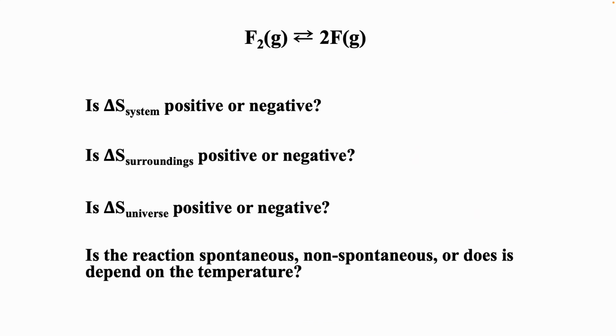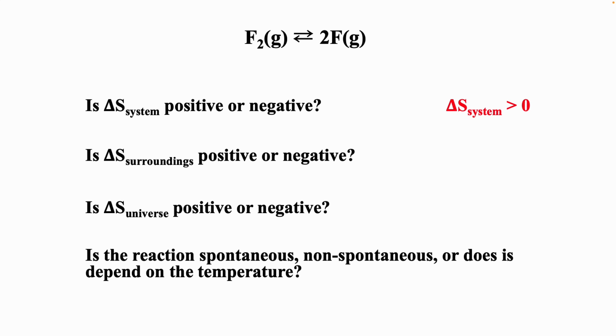If we look at this one, we have one gas particle reactant, two gas particles products. And so that tells us that products have higher entropy, so delta S of the system is positive. Now, if we want to break that bond, because what's happening in this reaction is you're going from a fluorine molecule to two fluorine atoms, so you're breaking a bond, you'd have to add heat. So again, that would be an endothermic process. Heat's going from the surroundings to the system.